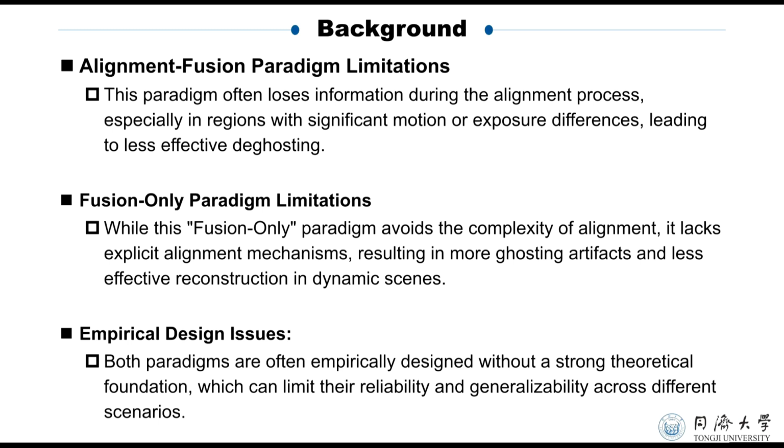There are two main approaches to HDR reconstruction. The first is the alignment fusion method. Here, LDR images are first aligned to correct any misalignment caused by factors like camera shake or moving things. Then they are fused to create the HDR image. But these methods can lose information, especially in areas with loss of motion or extreme exposure differences. This is a big problem in dynamic scenes, where perfect alignment is nearly impossible, leading to lower image quality.